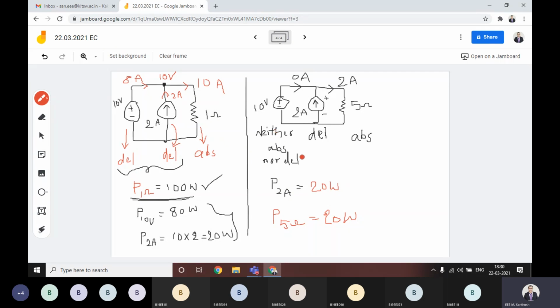First I have taken it as delivering. The next case I haven't taken any significance for this voltage source. For that reason it is neither absorbing nor delivering. That means there is no current flow in this branch. Okay.